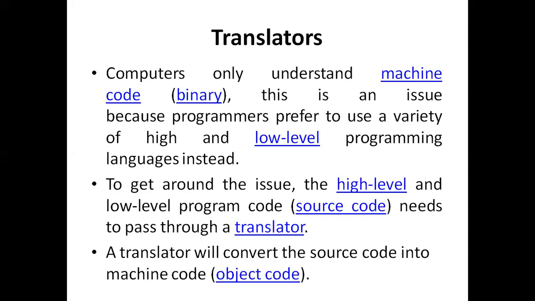We are going to keep one person as a translator who knows Telugu and English, and whatever he is saying in Telugu, he is going to translate those Telugu words into English. Like that, on computer systems, every computer machine understands only one language, called machine code. Machine language, or we call it machine code, or binary. And every machine code contains values in the format of zeros and ones.